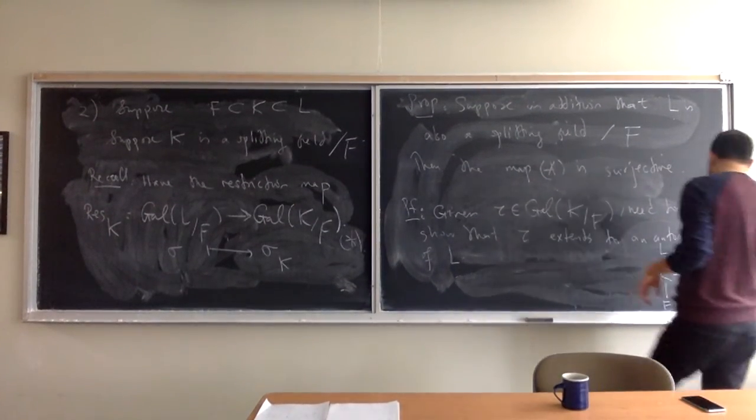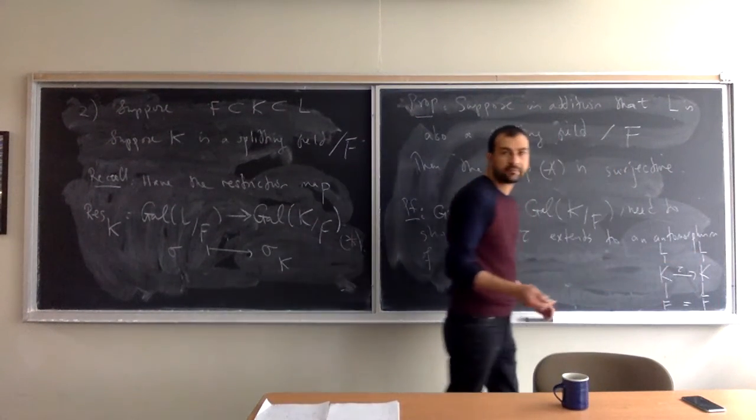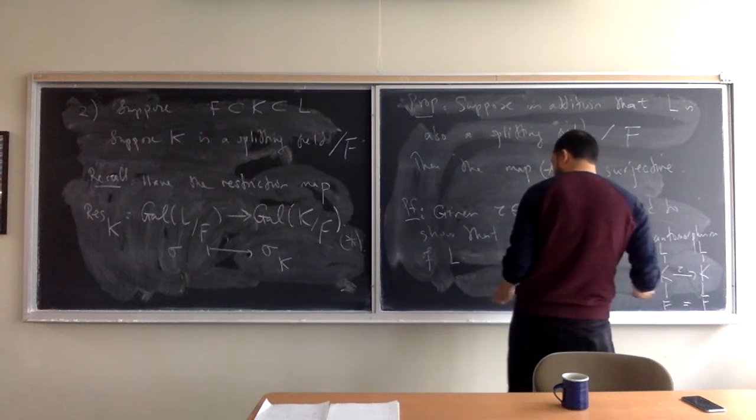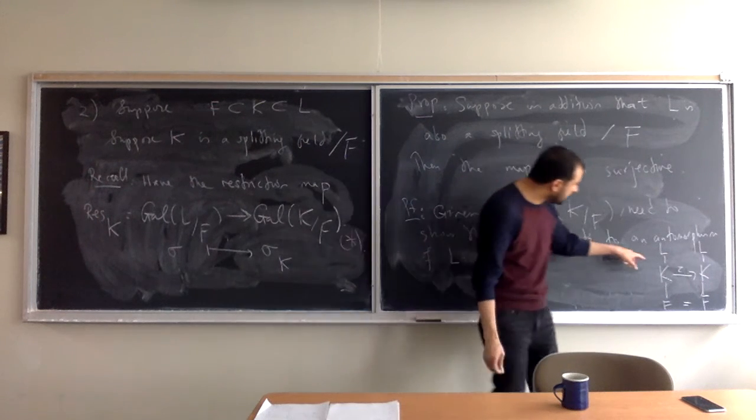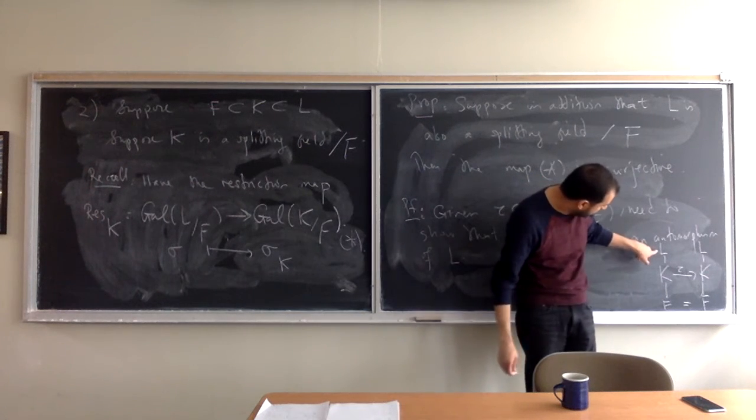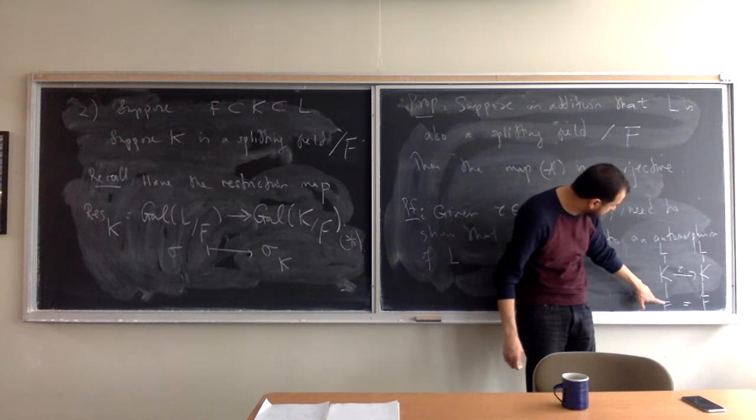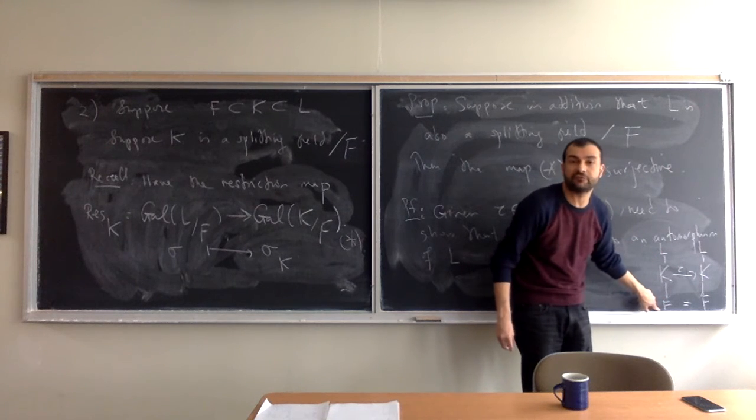And now, okay, so how do we do this? You're going to use theorem 51. So suppose, see, what did we assume? We assumed that L was a splitting field over F, right?